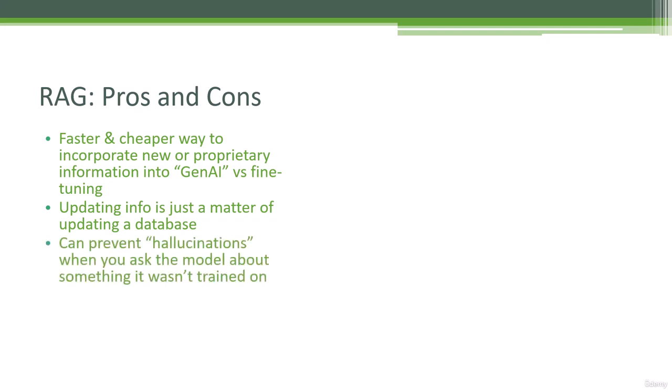Now, the real benefit of RAG that's promoted most widely is that it's a potential solution to the hallucination problem. So when you go and talk to an AI enthusiast and you say, yeah, generative AI is great, but it lies a lot, they say, oh, but we have RAG. You can use that to actually inject trusted data into your responses and prevent that problem of it telling you incorrect information.